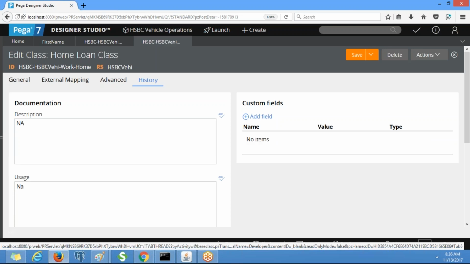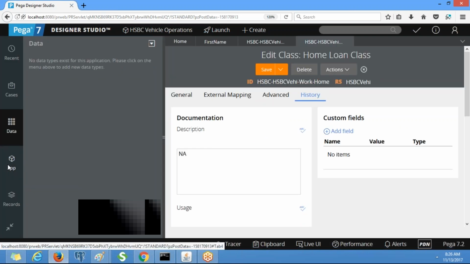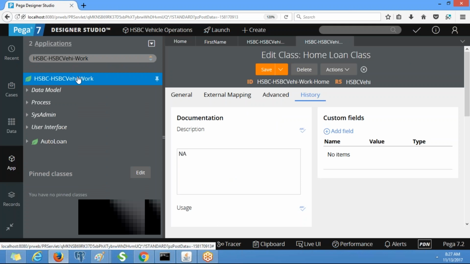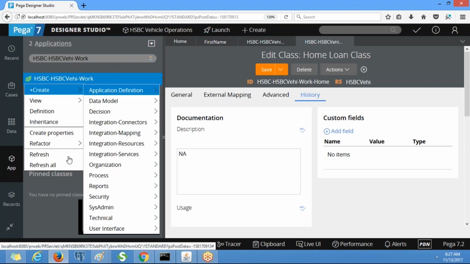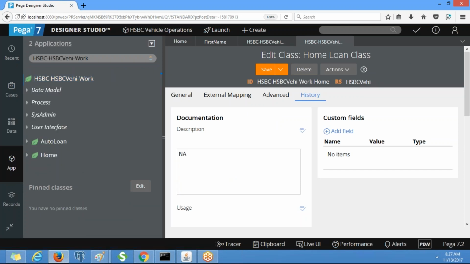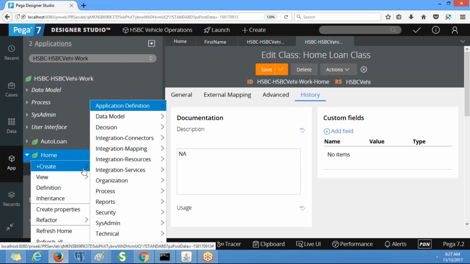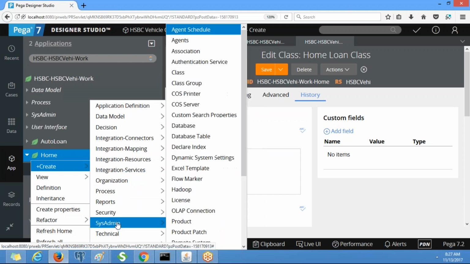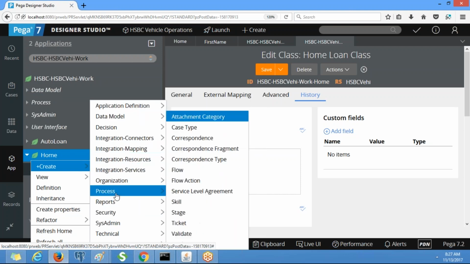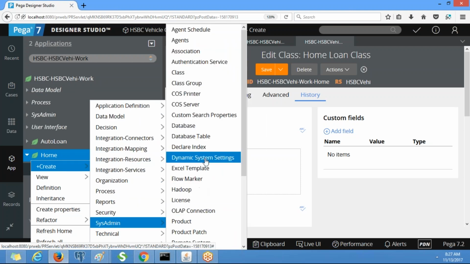Similarly, I'm going to create a class called mortgage. We need to create a class under this, right? Create sysadmin class.